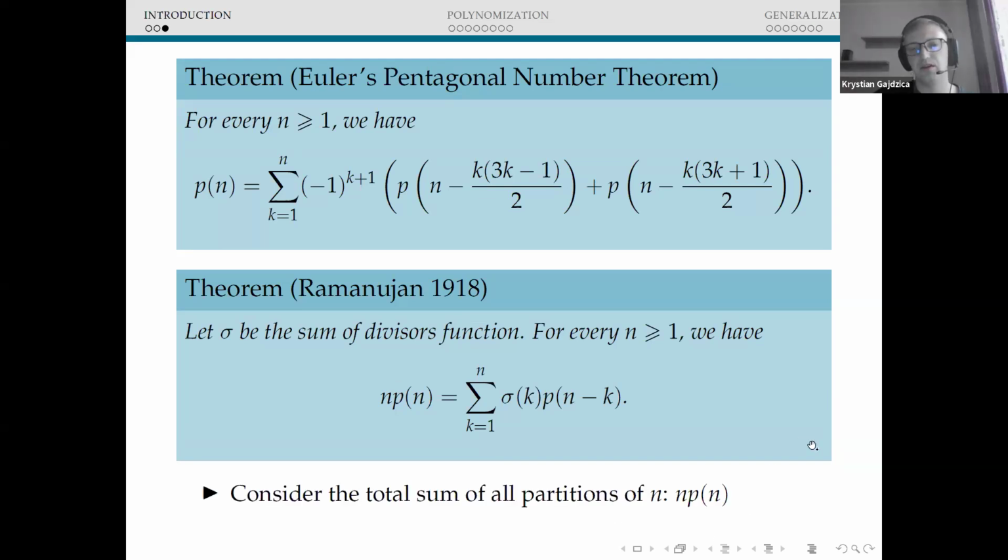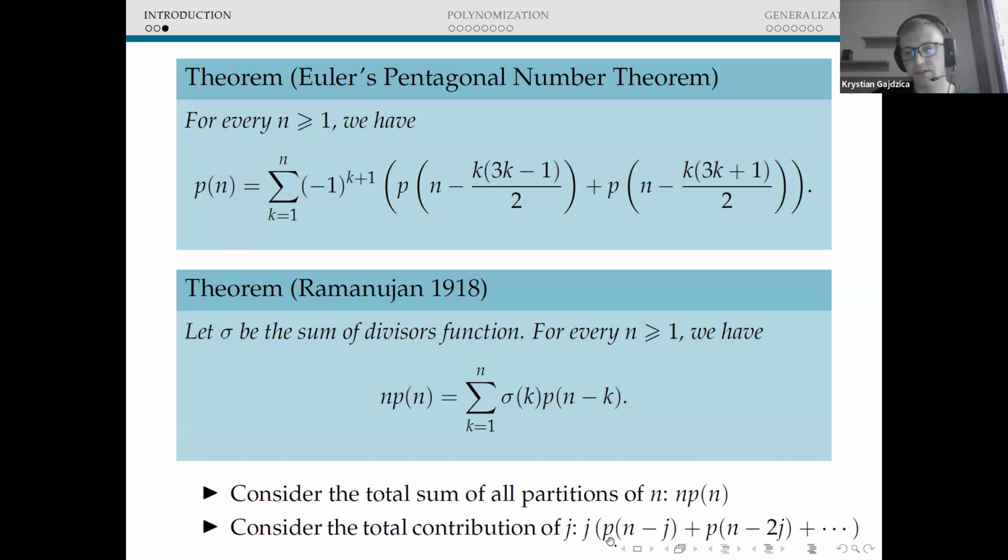That's the left-hand side. On the right-hand side, we can take a look at a specific positive integer j and calculate what is the contribution of that j in all of the partitions. If j is a part of a partition, then we can subtract it from n. In other words, j occurs at least one time in p of n minus j partitions, but it may occur more times. If it occurs 2 times, then you can subtract j 2 times, and so on.